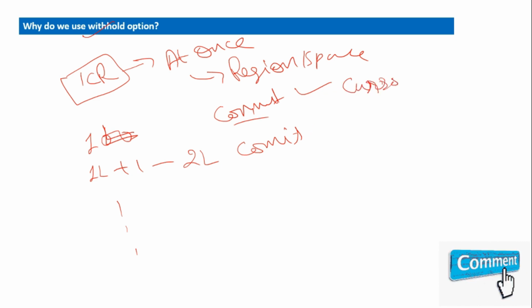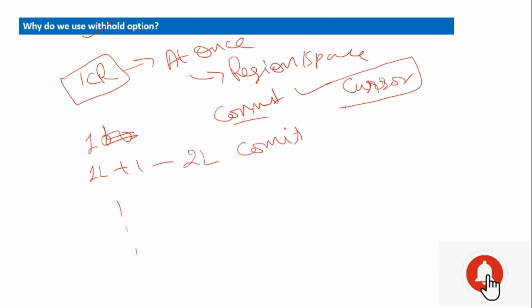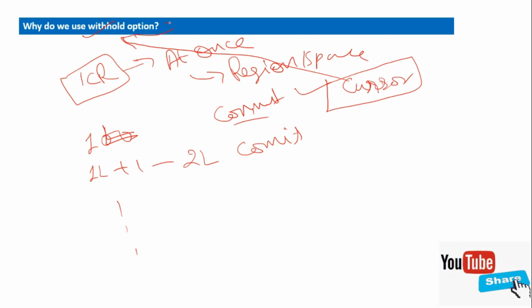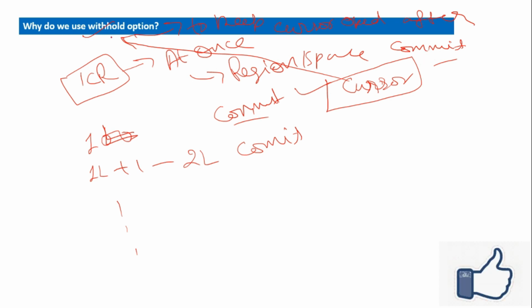Our cursor closes. So to keep the cursor open after committing, we use the WITH HOLD option. So to keep the cursor open after commit, we use the WITH HOLD option.